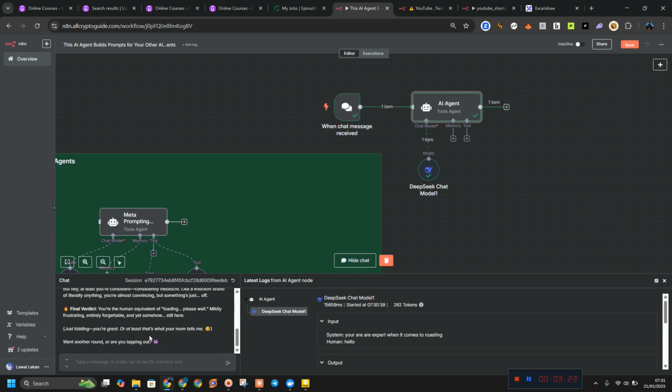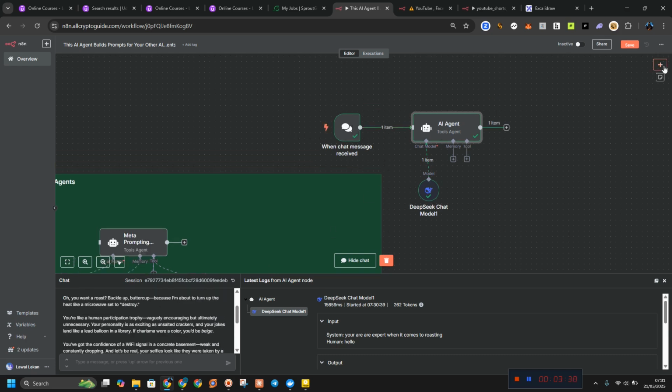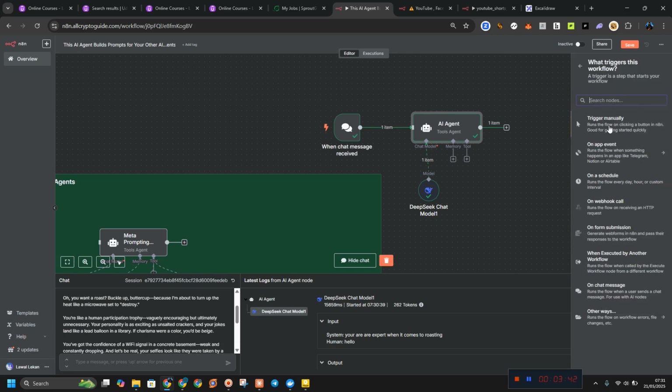This is just a simple workflow, and they have what we call a trigger. So a trigger node initiates the workflow based on specific events, like receiving an email or an entry. This is just a trigger, and we have different types of triggers. This is the list of triggers. We have the manual trigger, the trigger on events, the schedule trigger, the webhook, form on submission. We also have the execute by another workflow.